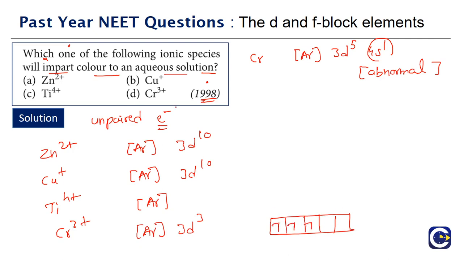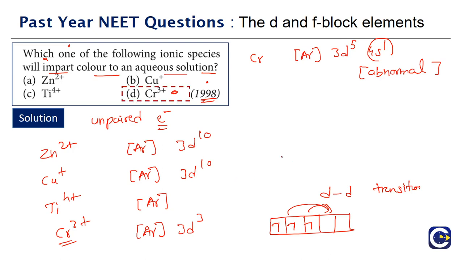So this gives us the idea that only the chromium 3 plus, among all the given ions, has unpaired electrons. Means there is going to be a possibility for the d to d transition. So the electrons can have d to d transition, and these transitions will give rise to energy exchanges, and that can result in the color for these substances, or color for the compounds formed by these particular ions. So the correct answer for this is option D.